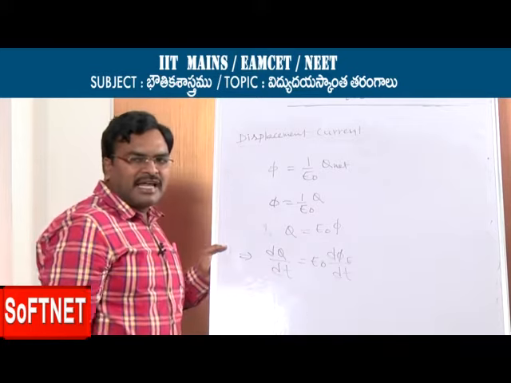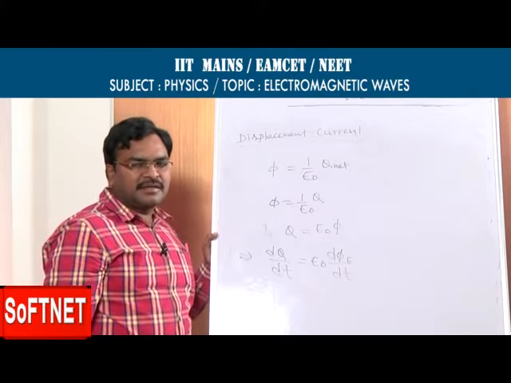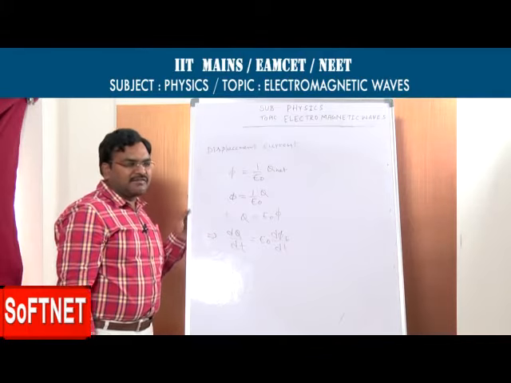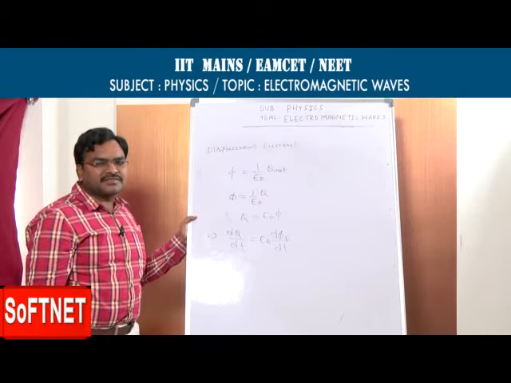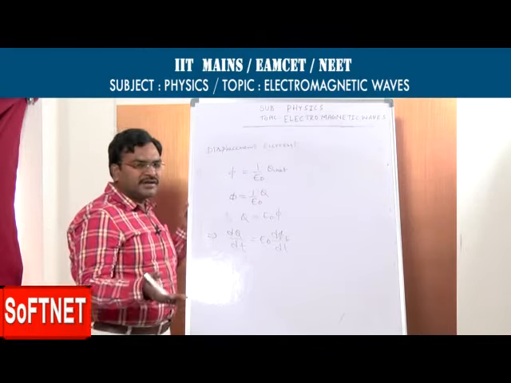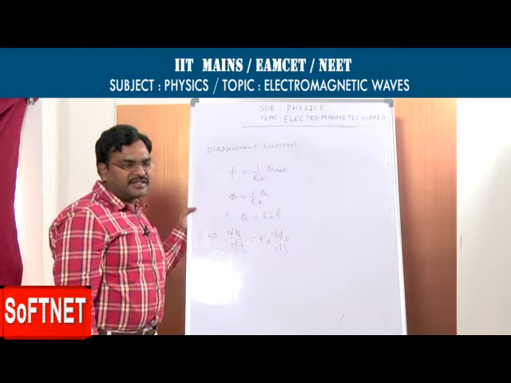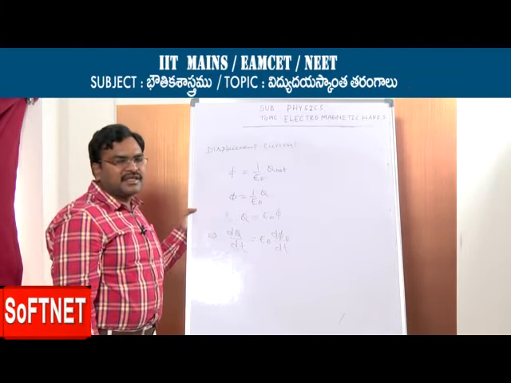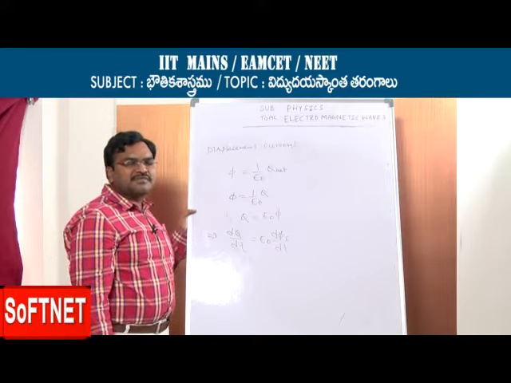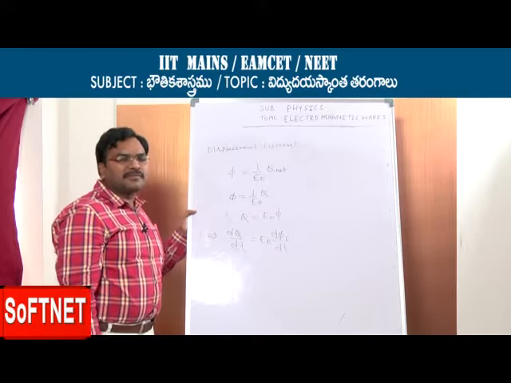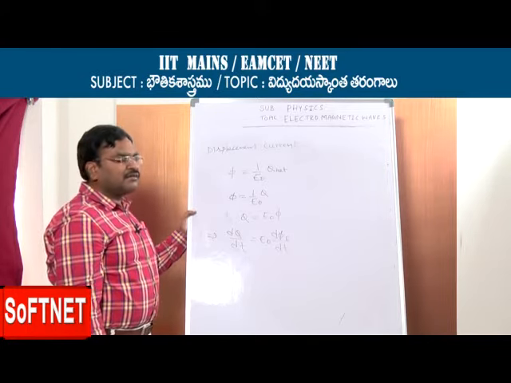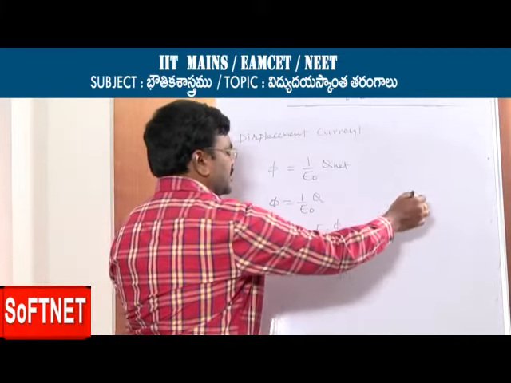What is phi? Electric flux. What is electric flux? Total number of electric lines of force passing through the area perpendicular to the area. Suppose this is the area of cross section.